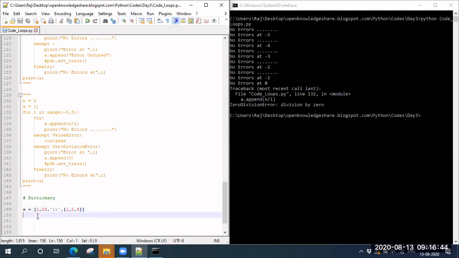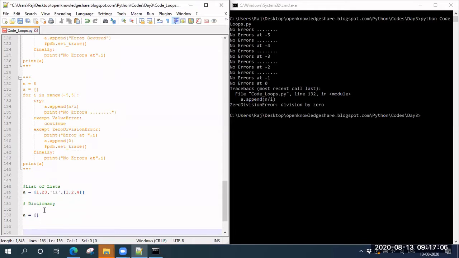Okay, let's talk about dictionaries now. This was about list of lists. So in dictionaries, initially, let me talk about how we are going to define that it is a dictionary. Earlier, if you remember, for a list we gave it like this as an empty list. So similarly for a dictionary, it should be like this. It is denoted by these curly brackets.